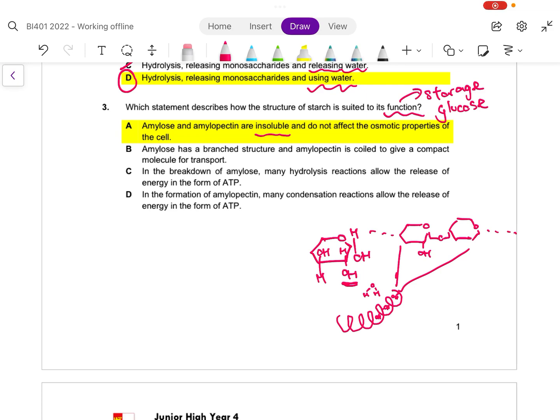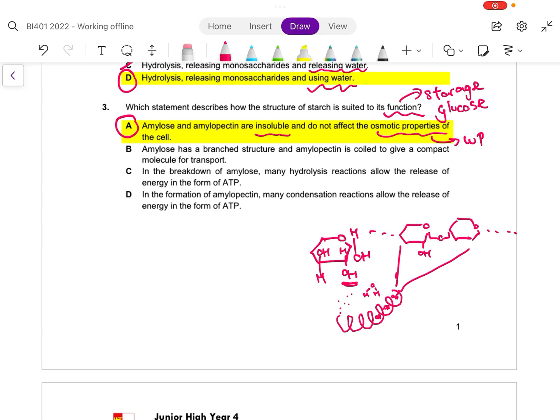On another note, we also say that it's insoluble because, other than it not being able to interact with water, to dissolve something you need the individual glucose molecules to be free. The glucose is now embedded in this polysaccharide. Such a large molecule cannot dissolve. If it cannot dissolve, it will not affect the osmotic properties. Osmotic properties refers to the water potentials. When something is not dissolved, it shouldn't affect the water potential. Okay, so the best answer is A.